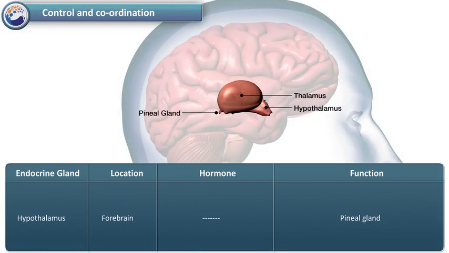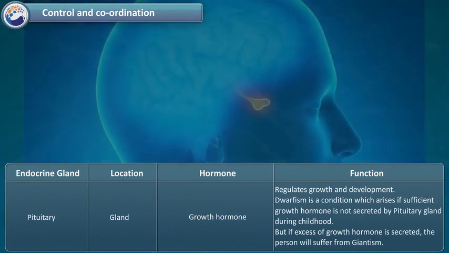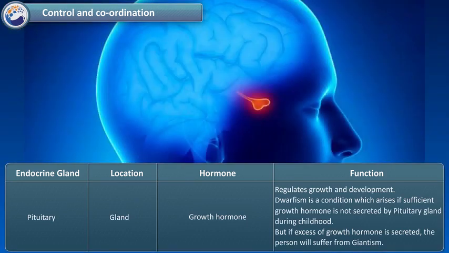Hypothalamus is located in the forebrain. It is the main center of the endocrine system. Pituitary gland is located in the forebrain and secretes luteinizing and follicle-stimulating hormone, oxytocin and other hormones. It brings ovulation and maintains the corpus luteum. Oxytocin helps in uterine contraction and releasing breast milk. Dwarfism is a condition which arises if sufficient growth hormone is not secreted by the pituitary gland during childhood, but if excessive growth hormone is secreted, the person will suffer from giantism.